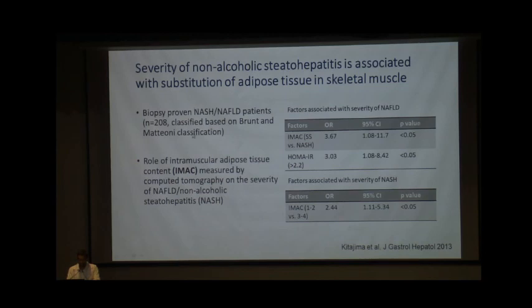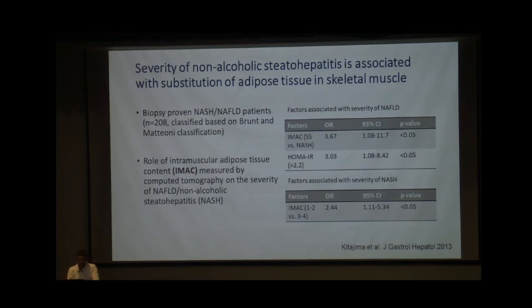as well as with the substitution of adipose tissue in the skeletal muscle. In this study, 208 patients who had biopsy-proven NASH or NAFLD and CT-based estimation of the intramuscular adipose tissue content, they found that the factors associated with severity of NAFLD, that is, the patient who had a biopsy of simple steatosis compared to NASH, were the IMAC and also the HOMA-IR score. Also, the factor associated with the severity of NASH was that the intramuscular adipose tissue content